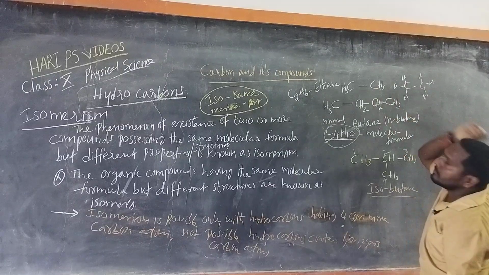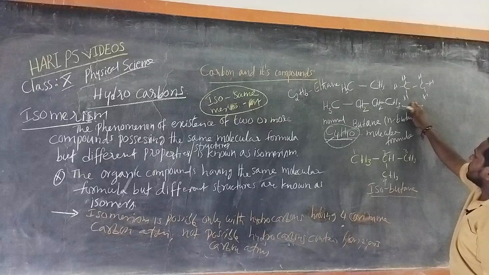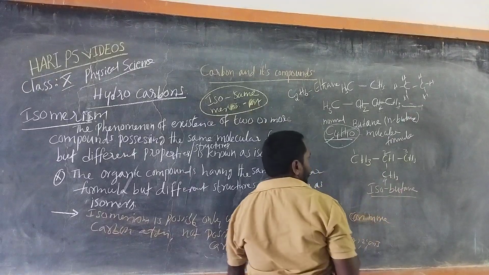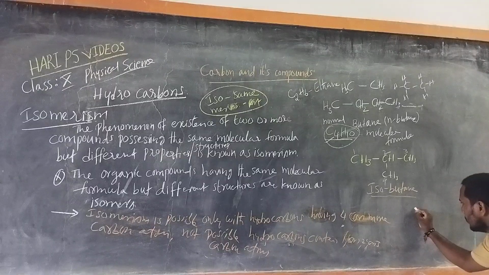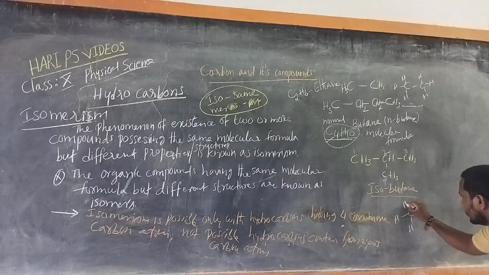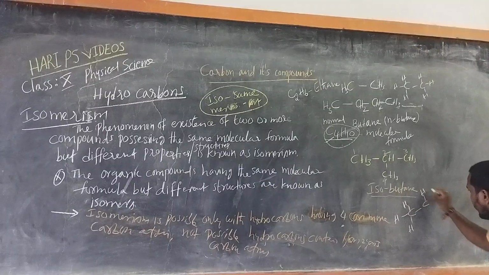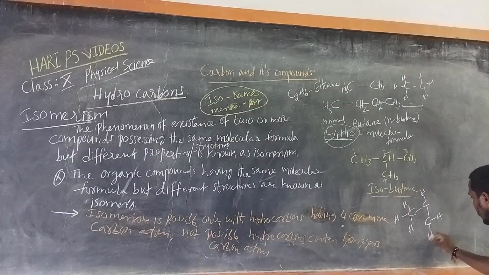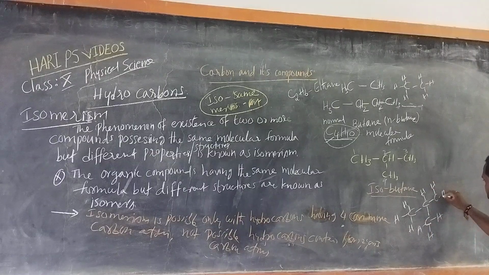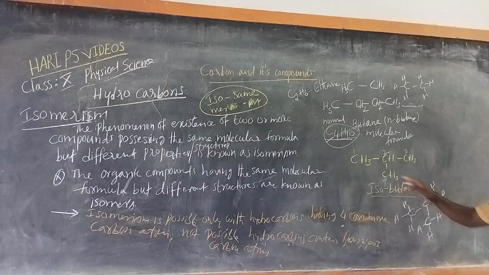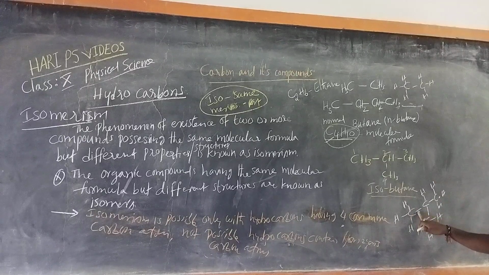This should be written as C with H H H, C with H H H. See, carbon 1, 2, 3 hydrogens. Carbon valence 1, 2, 3, 4 is satisfied.